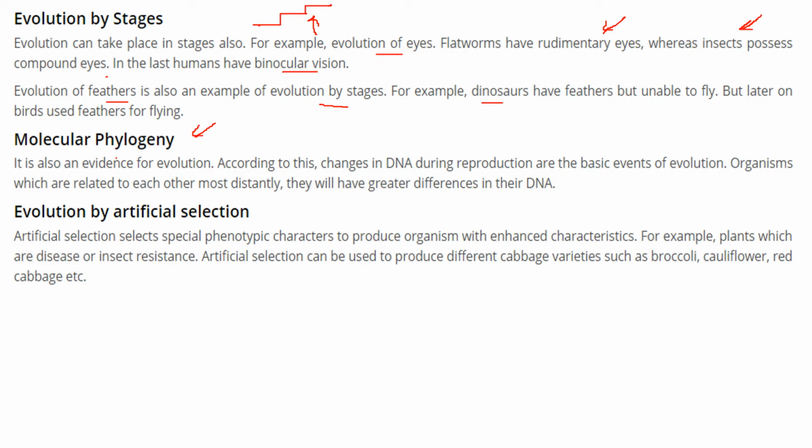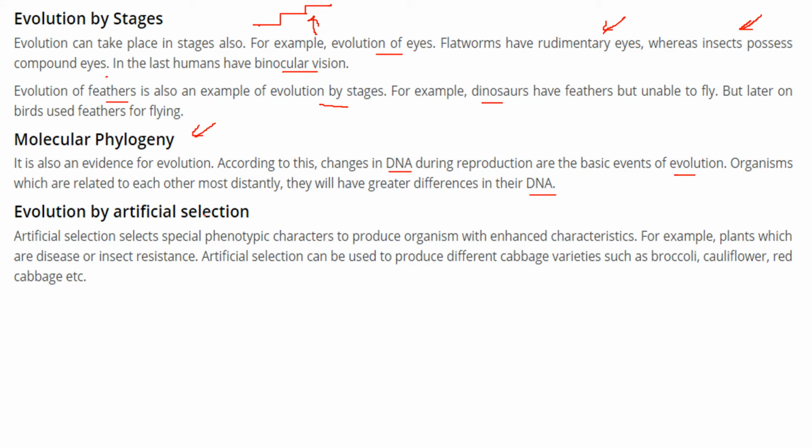Molecular phylogeny is also an evidence of evolution. According to molecular phylogeny, the changes in the DNA during reproduction are the basic events of evolution. So organisms which are more distantly related to each other will have a greater difference in their DNA.